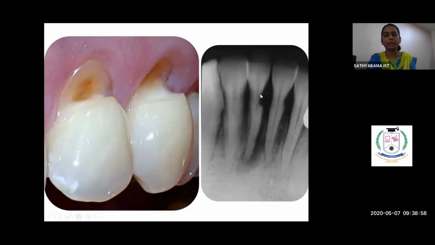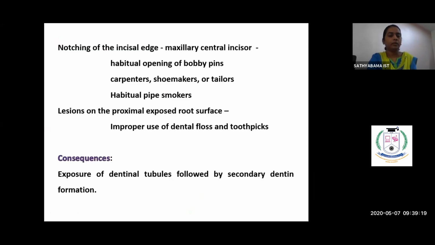This is an X-ray picture showing a typical cervical abrasion. In the previous picture with attrition, we saw that the attrition was almost flat, whereas here in this IOPA it is a V-shaped notch. Here there is notching on the incisal edge, mainly due to the habitual opening of bobby pins.